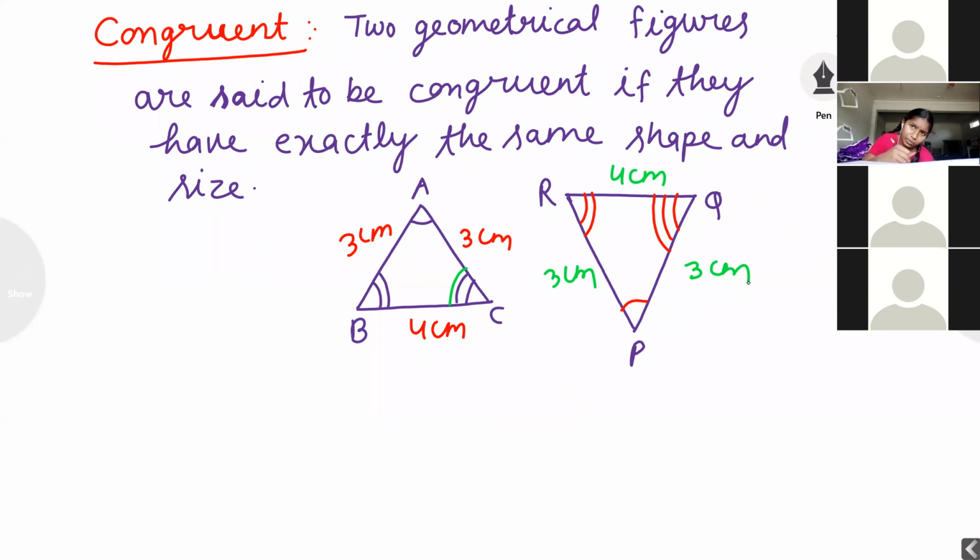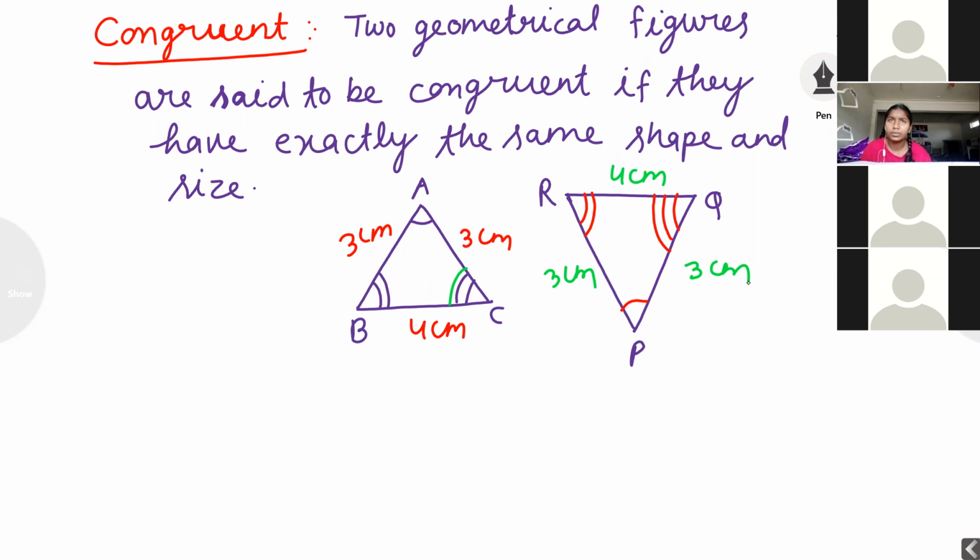The first triangle I have drawn is ABC. The second triangle is PQR. Students, here you are observing one concept. Just now I have explained one concept: superimposing, or covering.